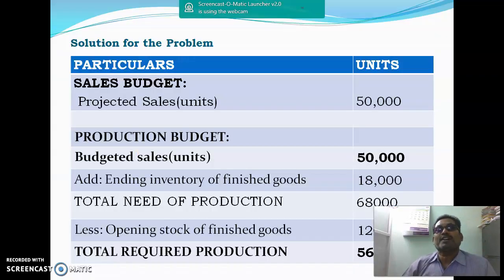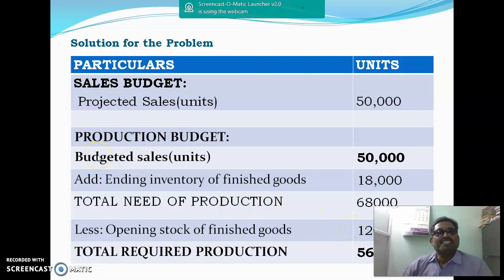Now the production budget. Budgeted sales, how much? 50,000 units. Add ending inventory of finished goods 18,000. Total need of production 68,000. 50 plus 18, 68,000. Less opening stock of finished goods 12,000.